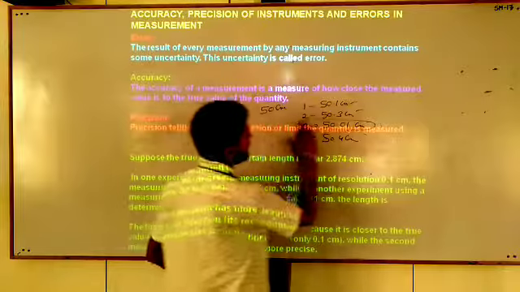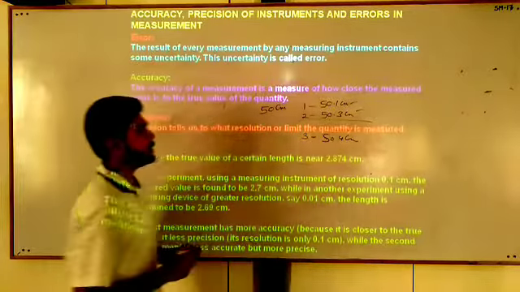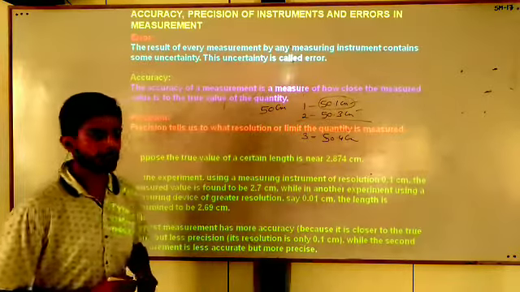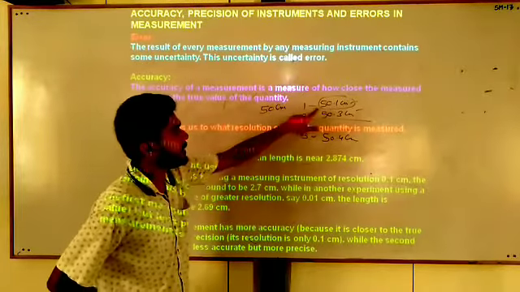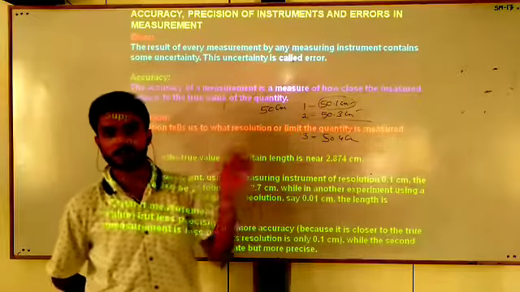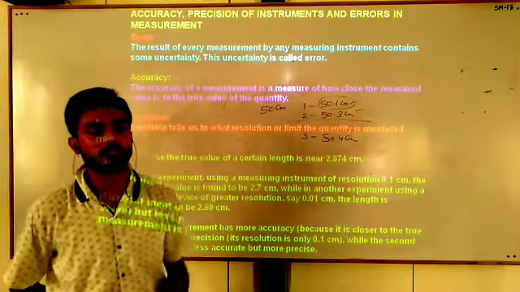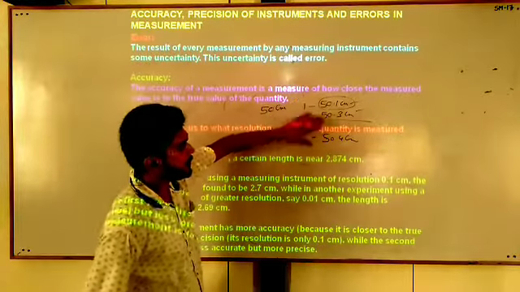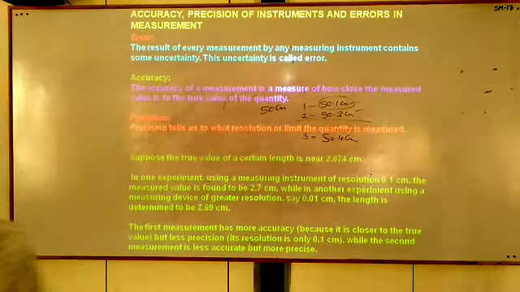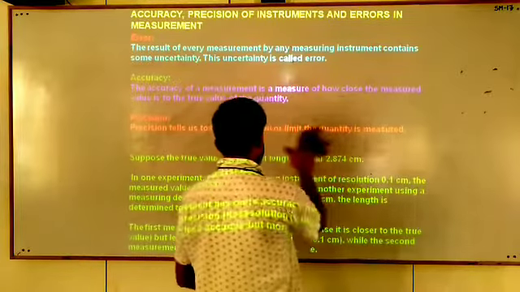Or suppose we have only these three observations, 50.1, 50.3 and 50.4, then you will say that 50.1 is the most accurate, because if you find the difference between 50 and 50.1, this difference is very small as compared to the other observations. Then accuracy means closeness of the observed value to the true value. This is called accuracy.